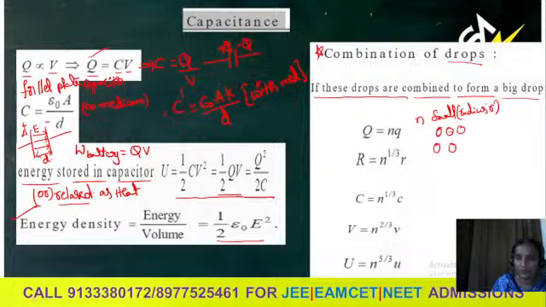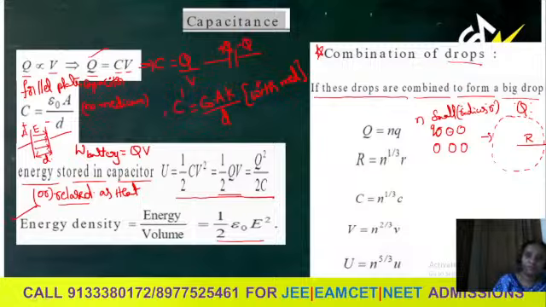These n small drops, the charge across each drop is q, and they combine to form a bigger drop, usually in a spherical shape, of radius R. Then the charge of this big drop should be equal to the number of small drops times q. So in this situation, in the combination of charged drops, if n small drops are combined to form a big drop, the new values, these are about the bigger drop, new values of the big drop.